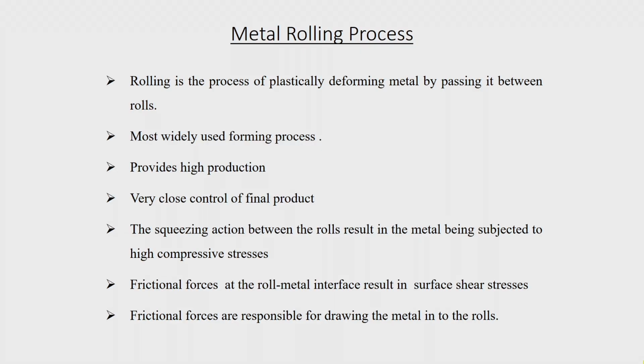Today we will be discussing rolling of metals. It is module 6, lecture number 1. When you come to metal rolling, this is a very extensively and widely used metal forming process, especially in metal industries. It is the process of plastically deforming metal by passing it between two rolls.